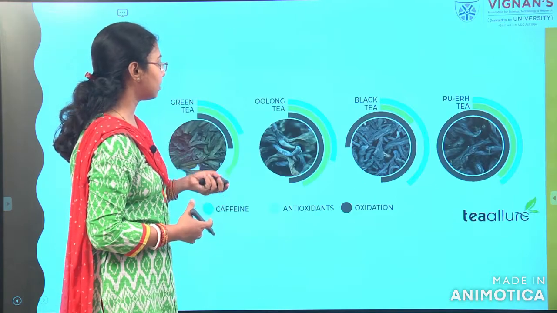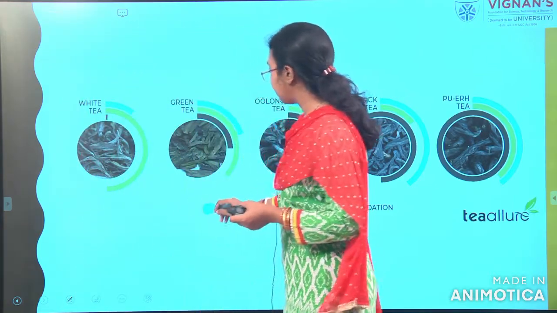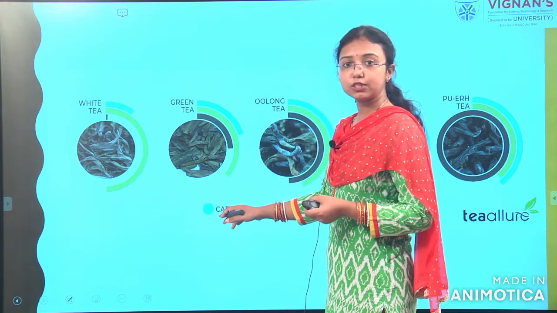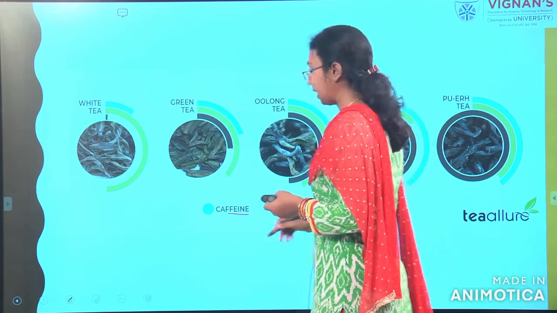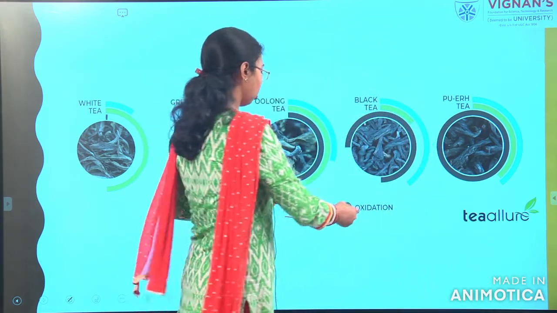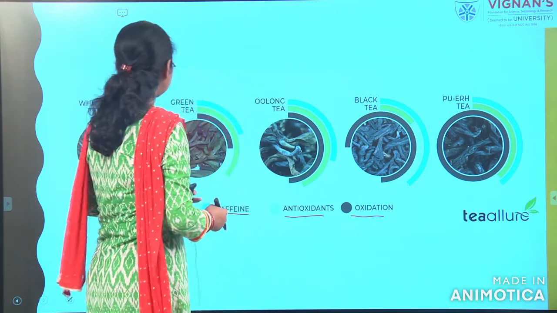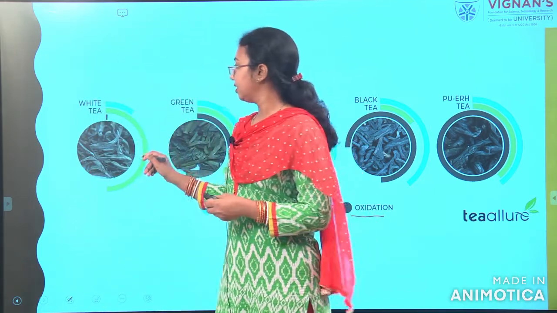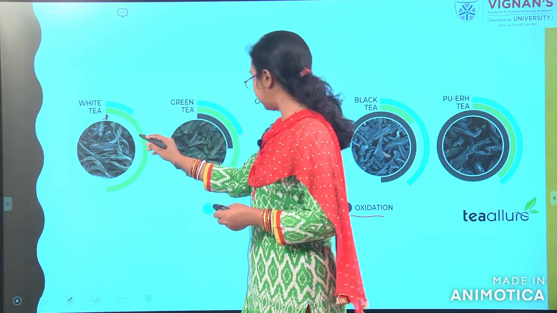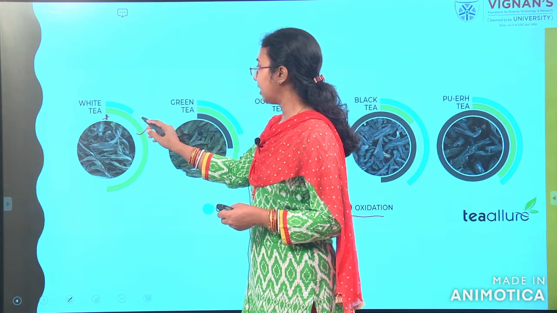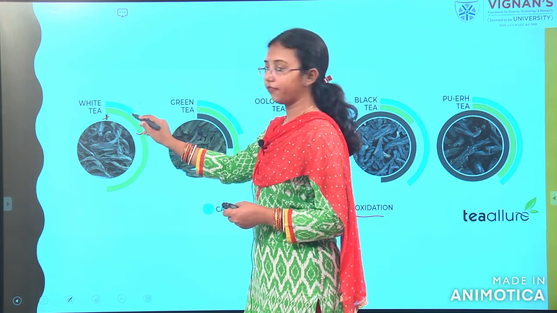Here we can see in this figure, this blue color is for the caffeine content, green for the antioxidant, and brown for the oxidation. White tea has very little oxidation, a high amount of antioxidant, and a small amount of caffeine.